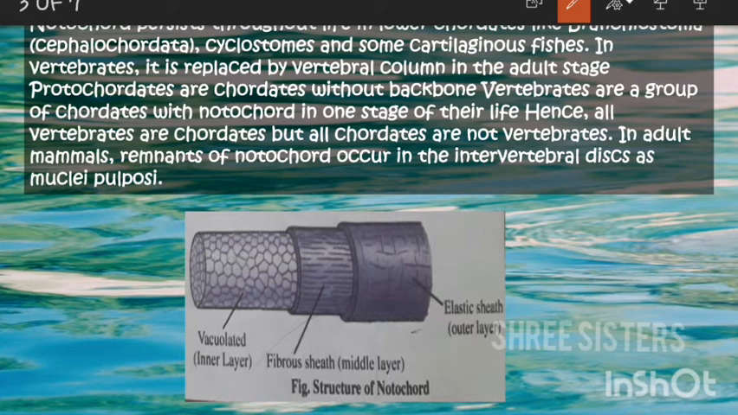In vertebrates, we humans are also vertebrates, and when we are growing, it will be replaced by the vertebral column. We don't have the notochord, right? We have the vertebral column, the backbone. So in humans, or vertebrates in common, it is replaced by the vertebral column in the adult stage. And protochordates are chordates without a backbone; in vertebrates it will be replaced by a vertebral column in a later stage, but in protochordates it won't be replaced. They will only have a notochord throughout their life, not the backbone.